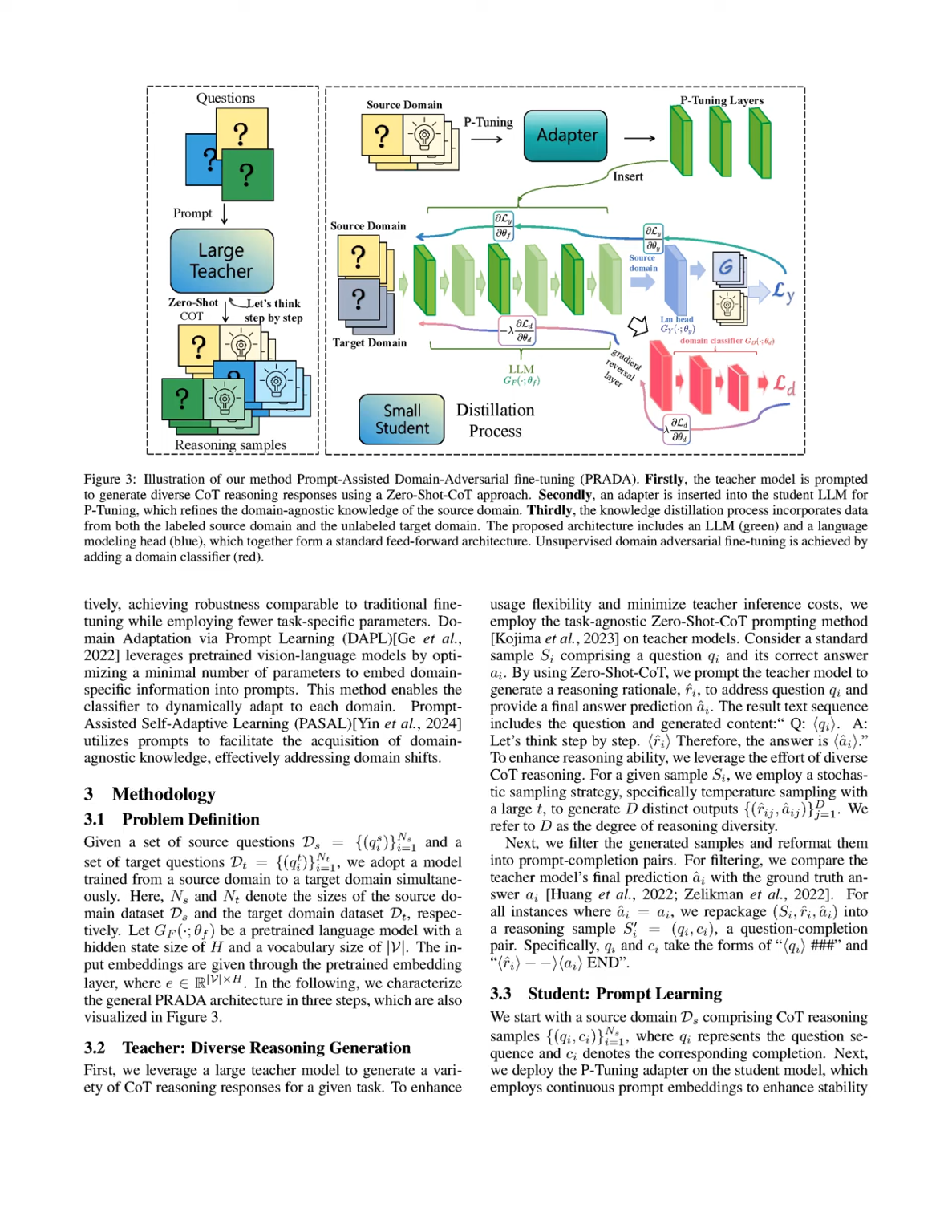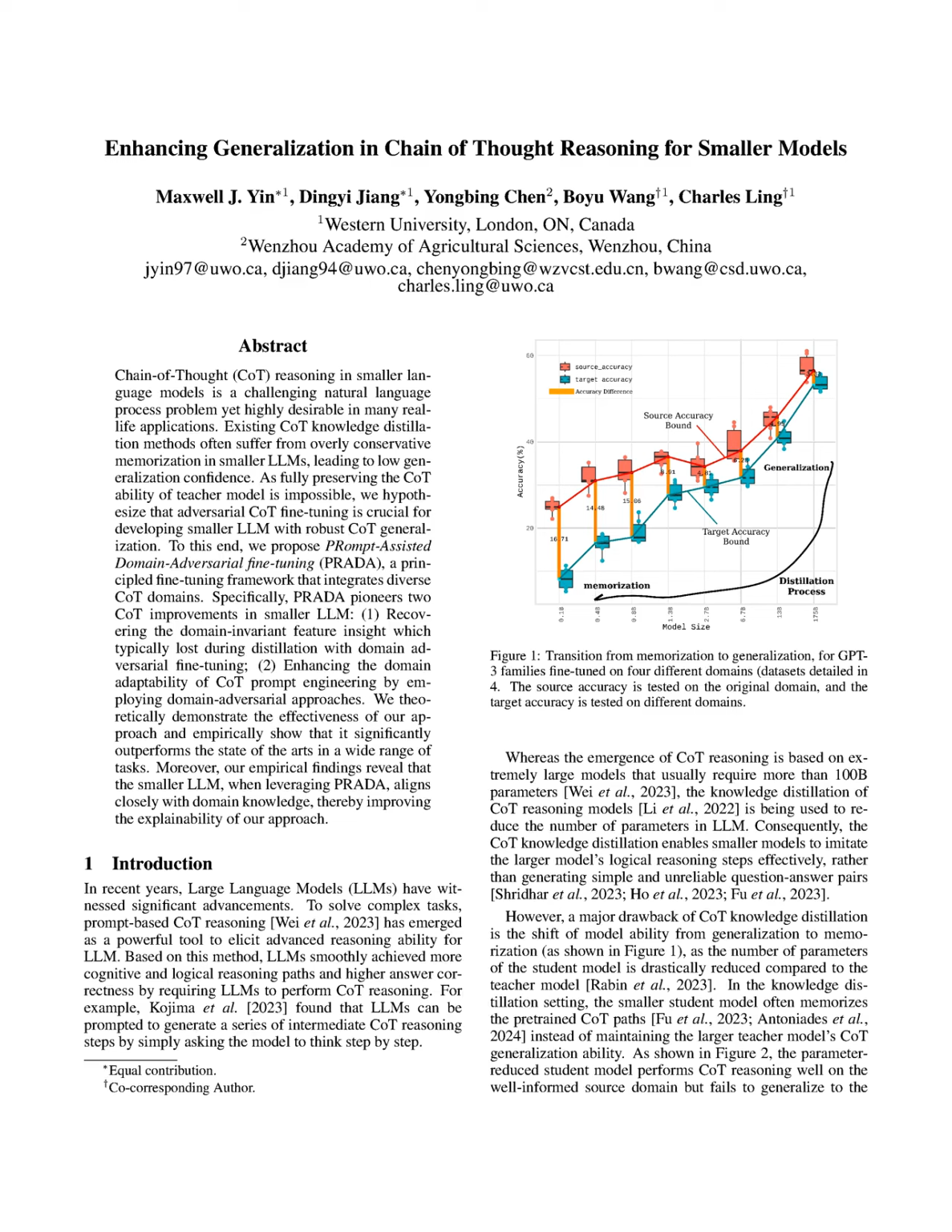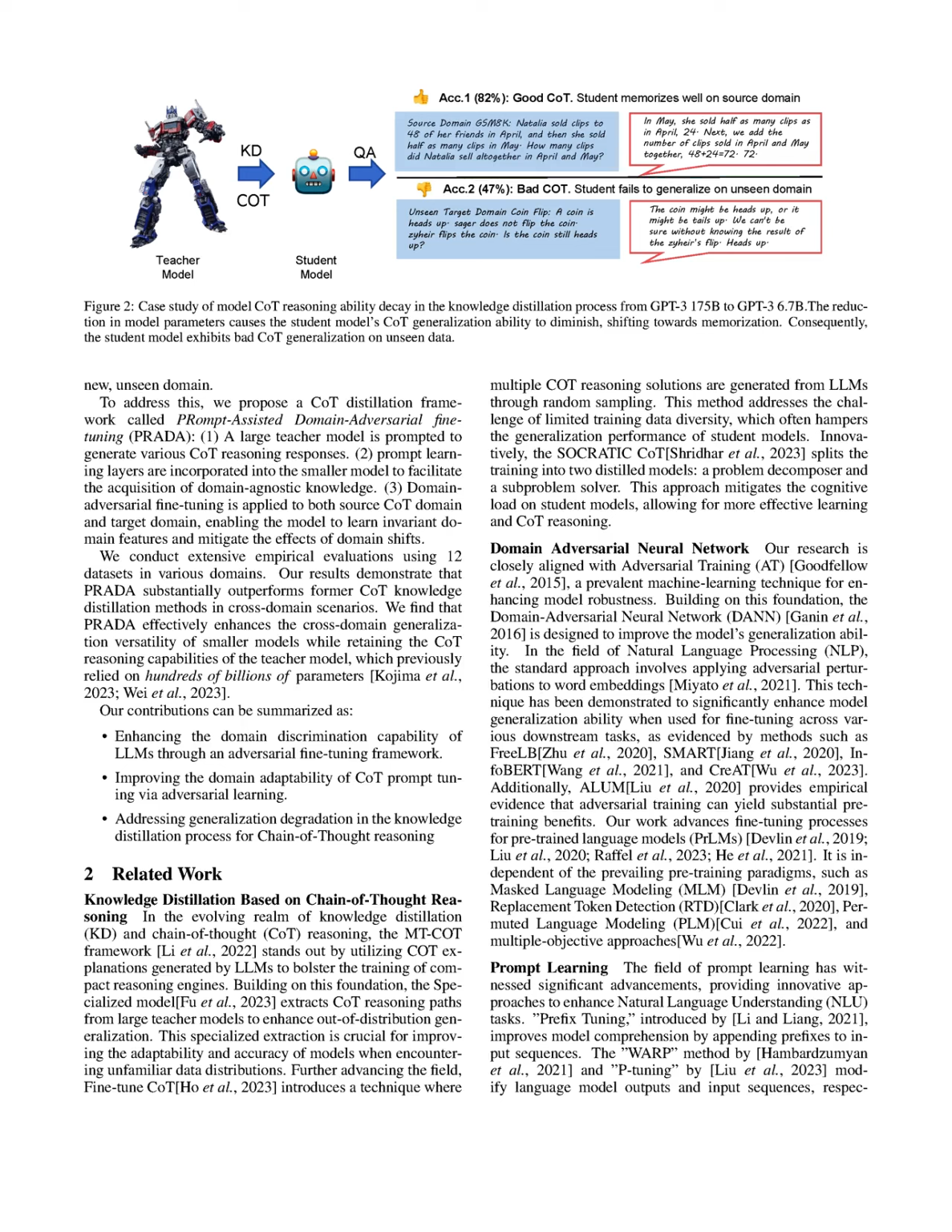These outputs are then filtered and formatted into question completion pairs, which serve as the training data for the student model. Next, the student model employs p-tuning, where continuous prompt embeddings are integrated to enhance its reasoning capabilities and stability. This involves updating the prompt embeddings during training to optimize performance on the source domain data. Finally, domain adversarial fine-tuning is applied, where the student model is trained on both source and target domain data, utilizing a domain classifier to learn invariant features across domains. This dual approach of p-tuning and domain adversarial fine-tuning enables the student model to generalize better to unseen domains while retaining the reasoning capabilities learned from the teacher model.